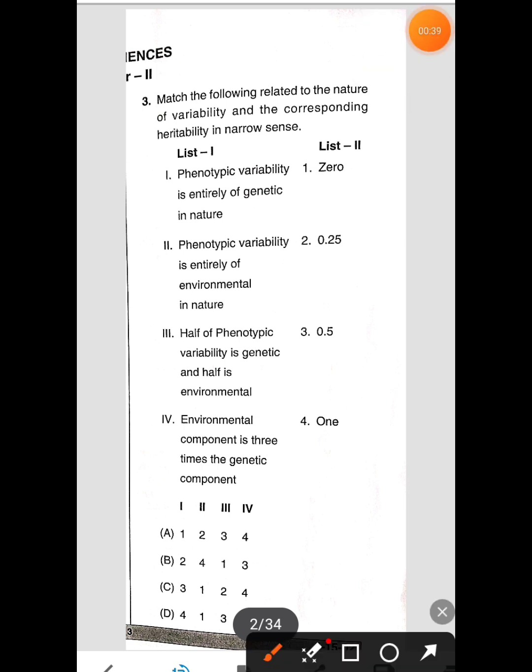The options are given: 1, 2, 3, 4; 2, 4, 1, 3; 3, 1, 2, 4; 4, 1, 3, 2. Okay, so I am going to match list 1 with list 2. Observe carefully. Phenotypic variability entirely genetic in nature is related to 1.